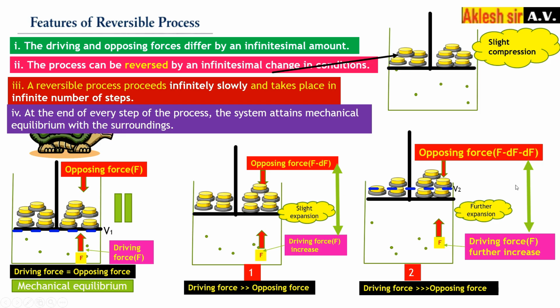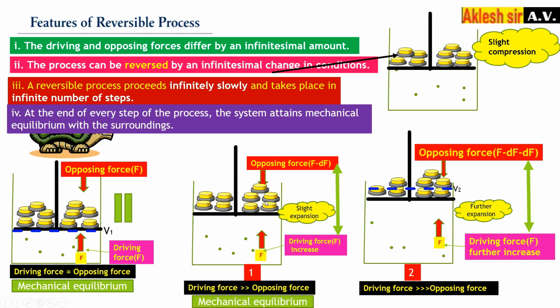Okay, next. At the end of every step of the process, the system attains a mechanical equilibrium with the surroundings. Suppose this is the first step. When there is a slight expansion, it gets stopped. Now it will attain a mechanical equilibrium state.